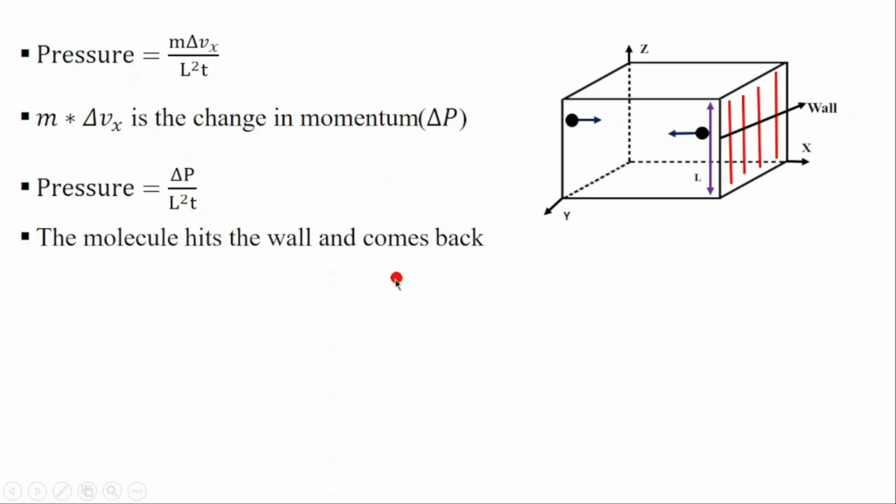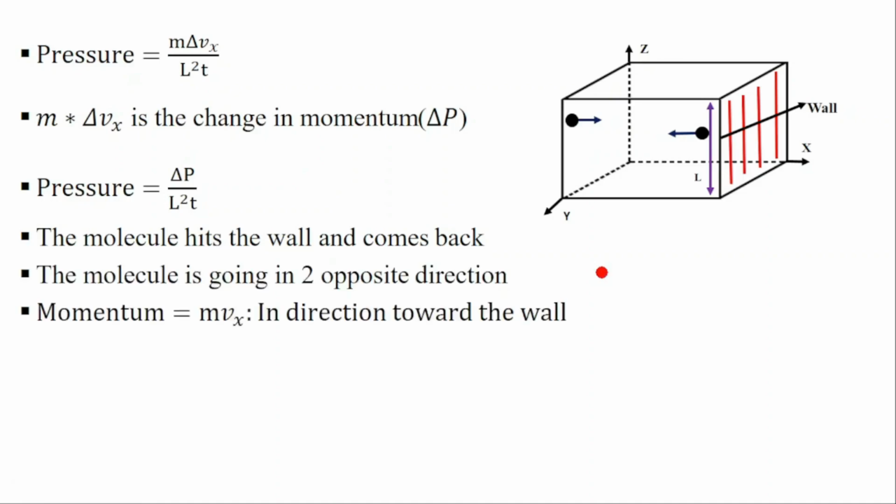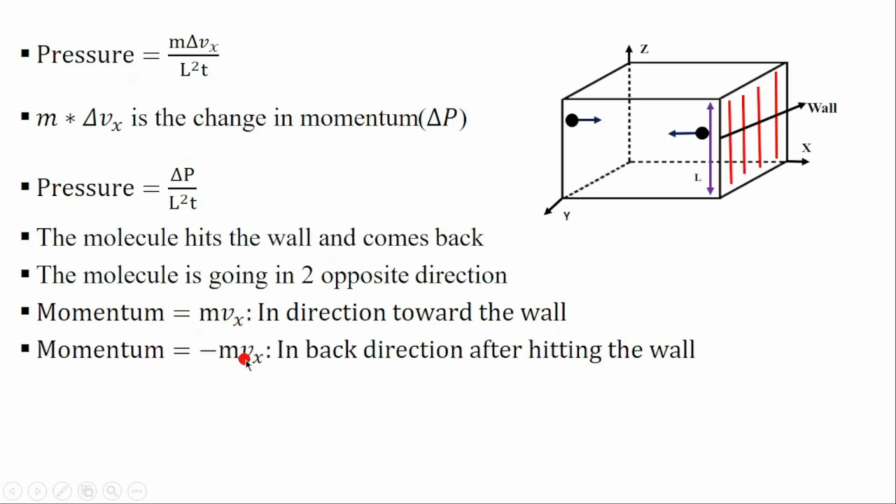Then the molecule will hit the wall and come back. That means the distance that it will travel will be twice, because the molecule is going in the opposite direction. For the momentum, we have the momentum of the molecule going and the momentum of it hitting back this box. We have the momentum when the molecule is going to the wall, and also the momentum when the molecule is returning back. So the momentum is equal to mvx in the direction toward the wall, and equal to minus mvx in the back direction after hitting the wall.